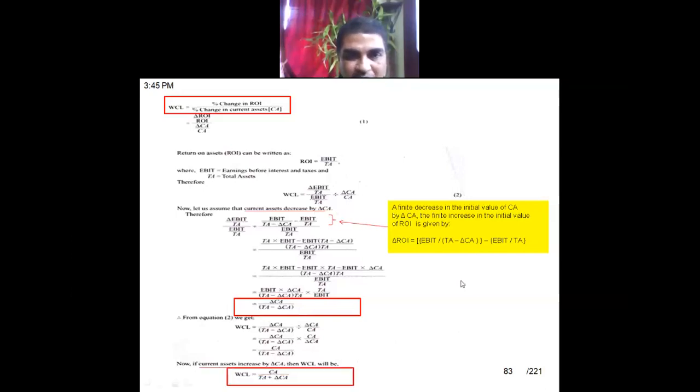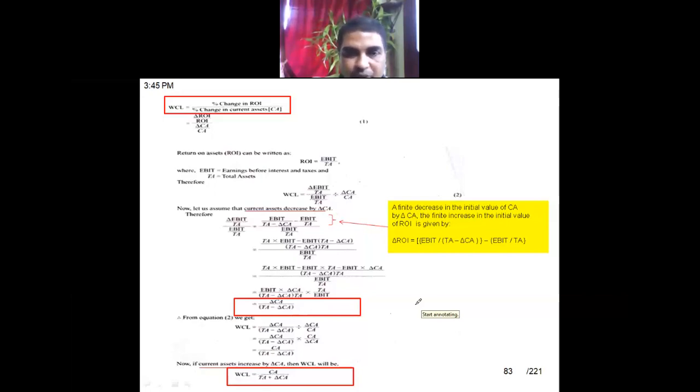One is this part: change in current asset divided by total asset minus change in current asset. And again, current asset divided by total asset plus change in current asset. Okay, right.